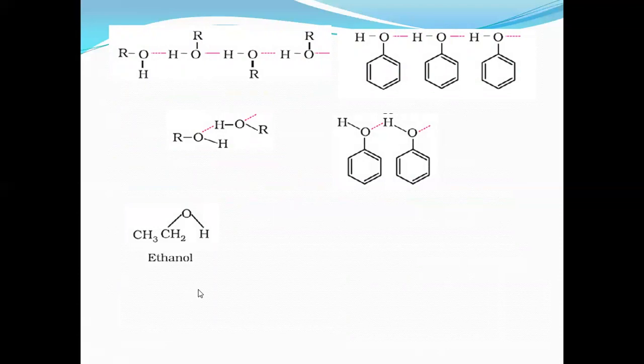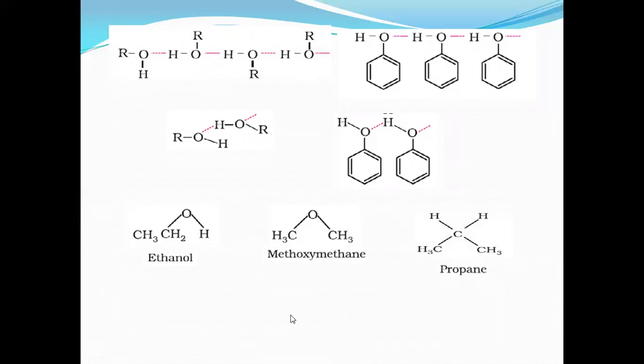This is ethanol and this is ether. When you compare ether, since it cannot form hydrogen bond, the boiling point of ether is less than ethanol. This is methoxymethane, and this is propane. Just observe all three. One is ethanol, CH3CH2OH, that means C2H6O.